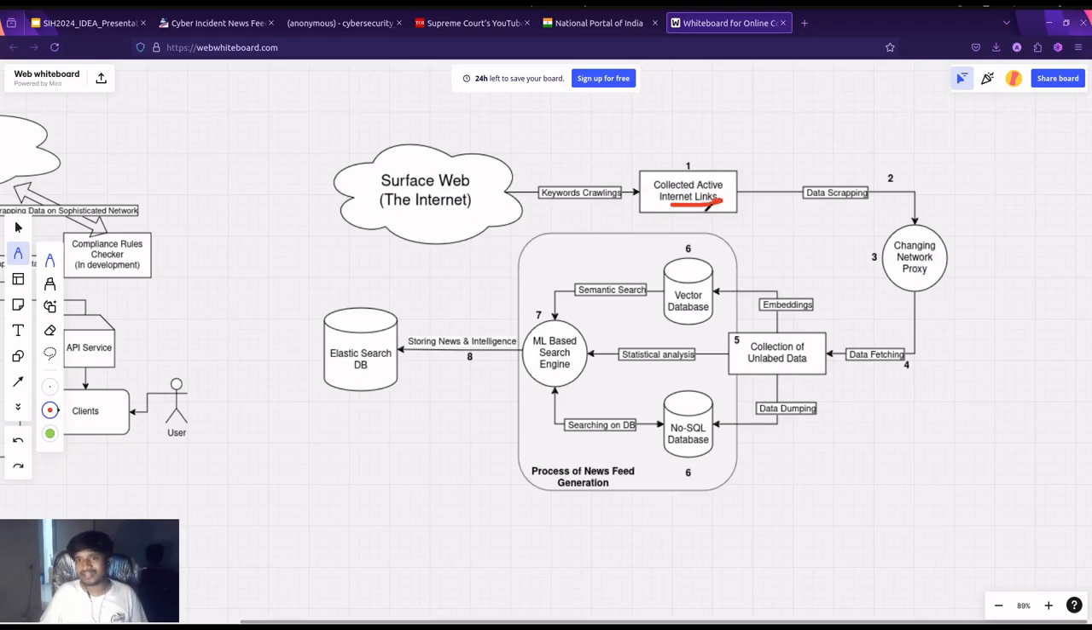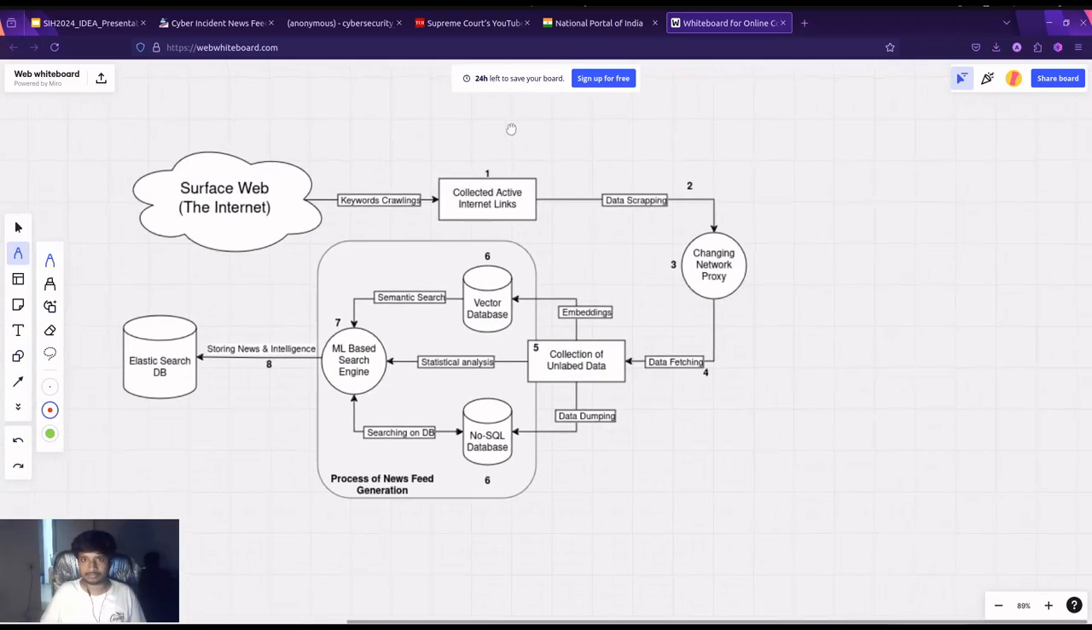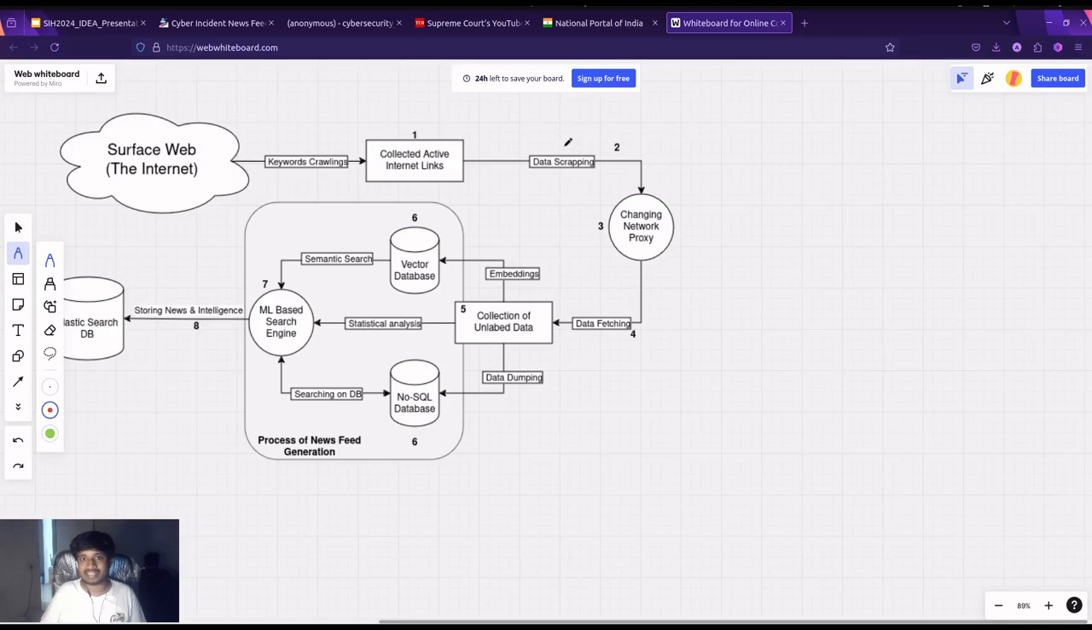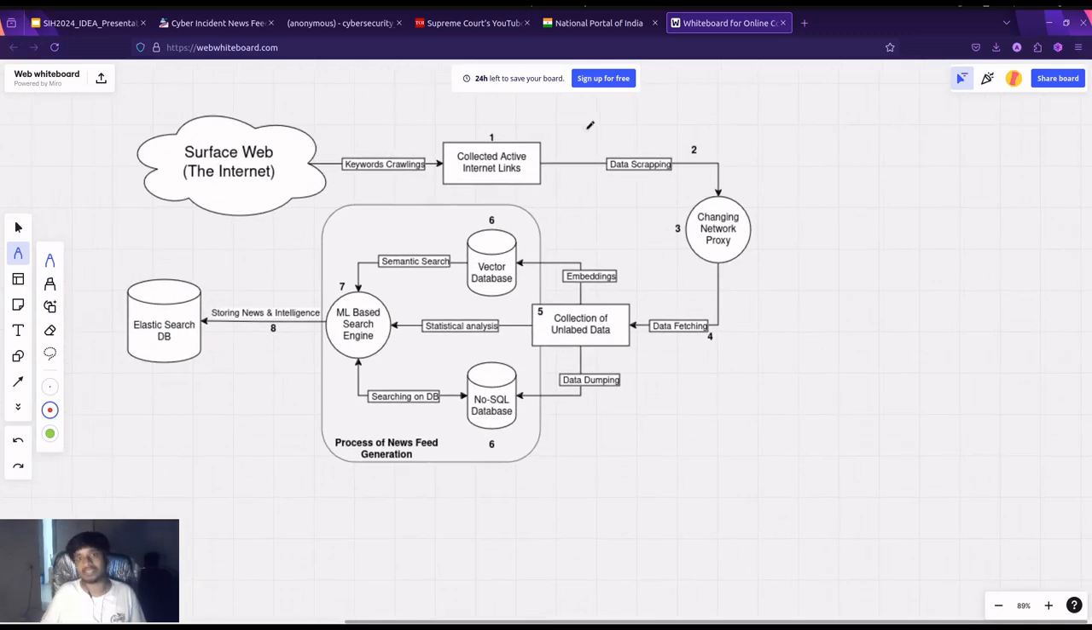Okay, we are not collecting the data at this moment, but we are collecting the links, the links which can contain the article. After that, we have another service that has been scraping the data from those links, opening them in a headless browser on our server and scraping the data. At the same time, during the scraping, we also change the IP address.